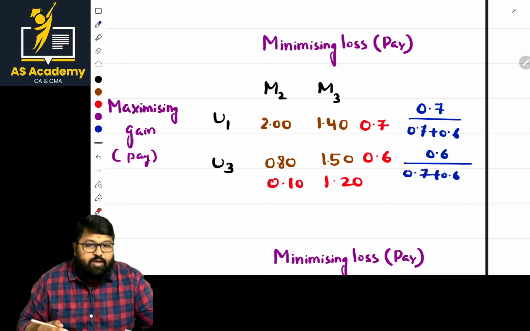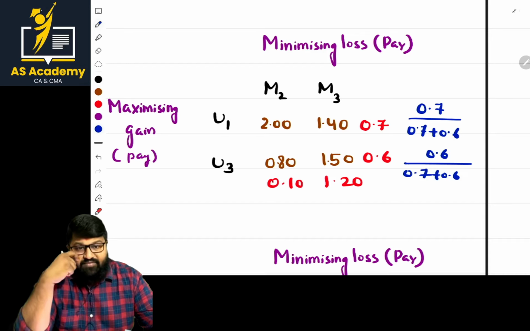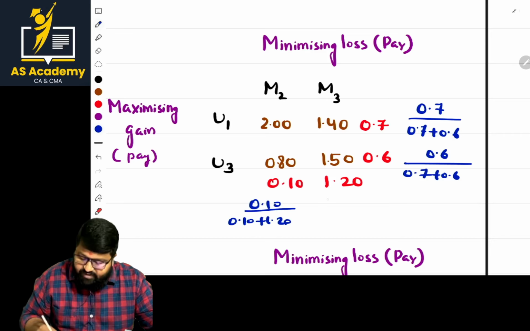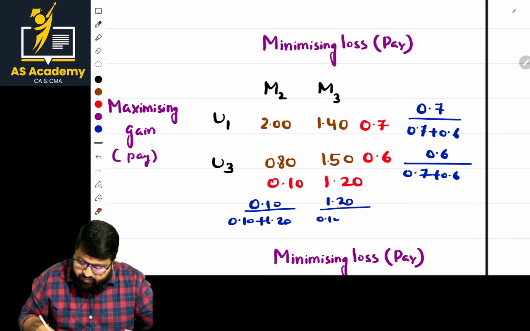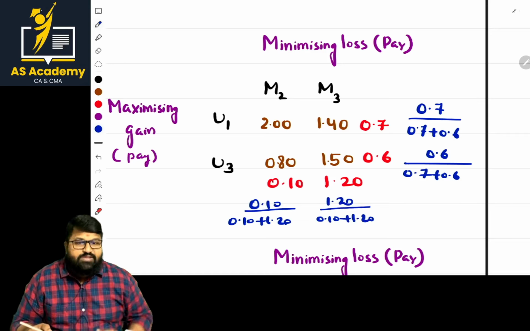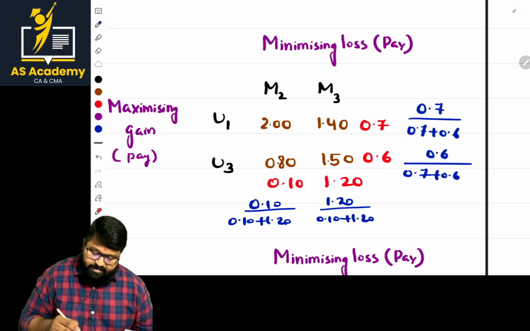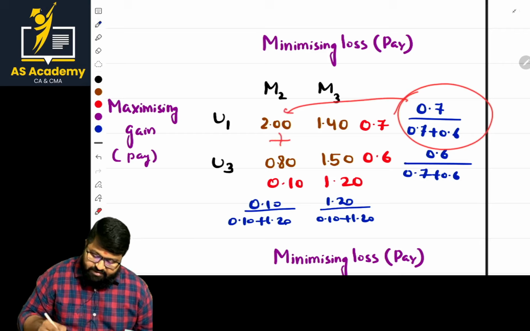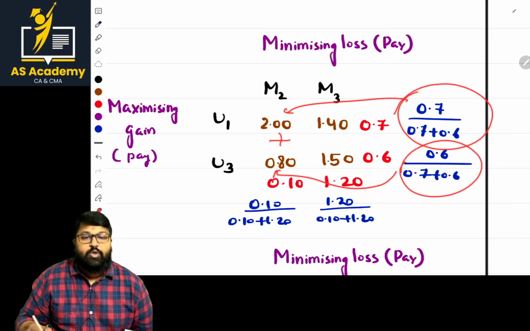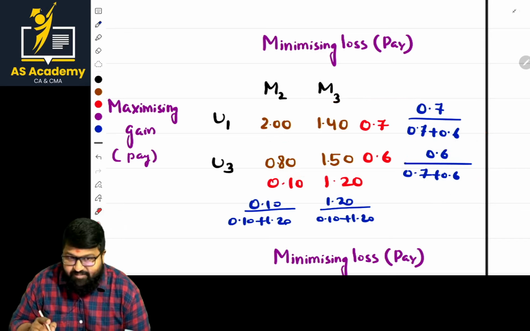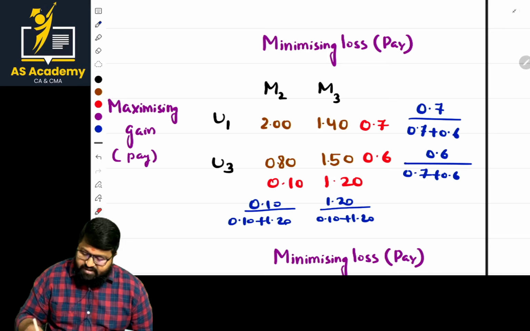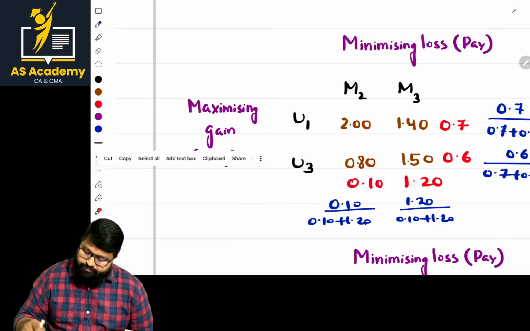Now how to calculate the probability for M2? M2 is very easy. Just 0.10 by 0.10 plus 1.20. The same way, 1.20 by 0.10 plus 1.20. That's the probability part. Once the probability is done, just multiply this value with this plus this value with this, and you get the value of the game. Am I clear? The value of the game is very, very easy once you calculate the probability part. Let us go step by step, then you can get more clarity.